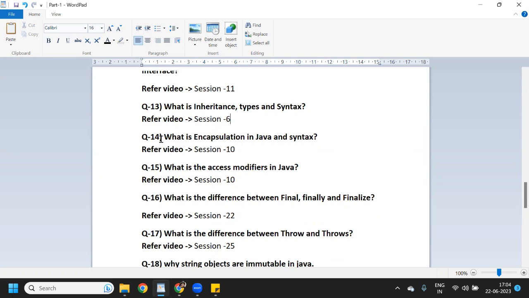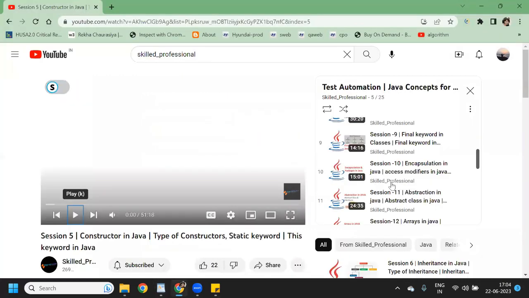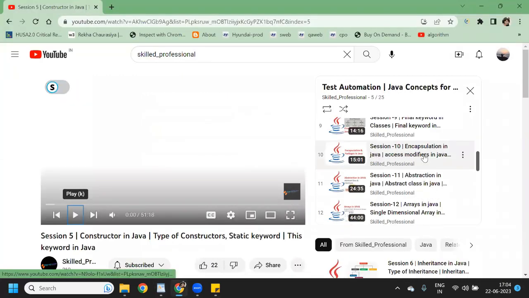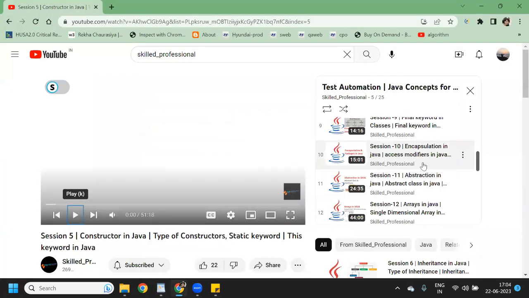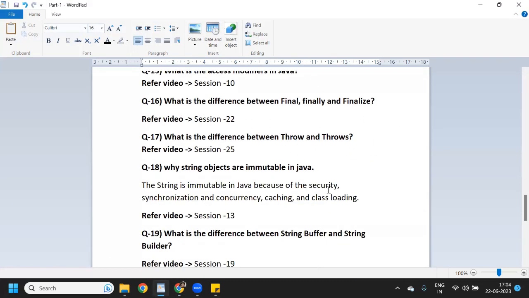Question 14, what is encapsulation in Java? Mostly the interviewer asks, what is encapsulation in Java, and what is the syntax of encapsulation? Everything I have explained in session 10, encapsulation in Java. And what is an access modifier in Java? The same access modifiers I have also explained in session 10 only.